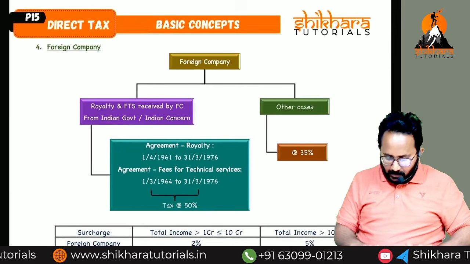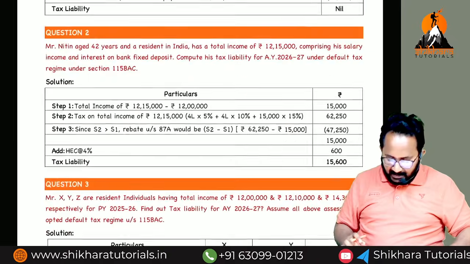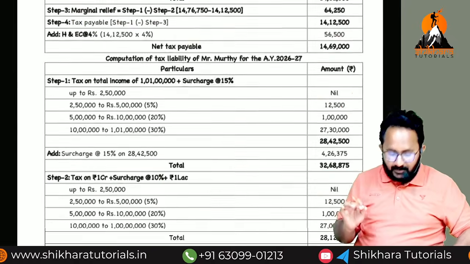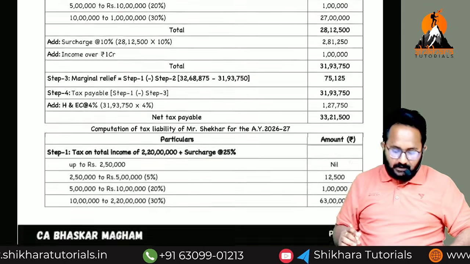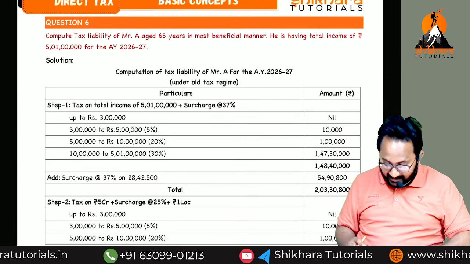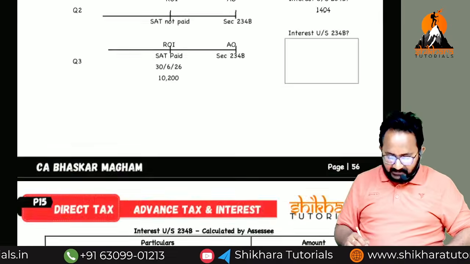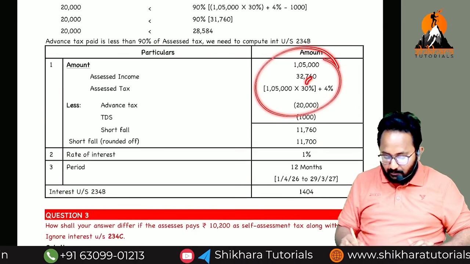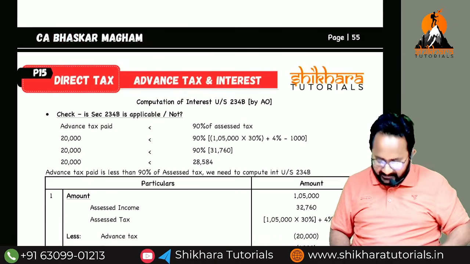Now coming to the workbook, I have given it in multicolor, with the question and answer in a clear way and the detailed calculations showing how you got these answers. Not only in the first chapter, I maintain this consistency even in the last chapters. In advanced tax and interest, how we got these amounts, I solved all these questions in my own presentation.